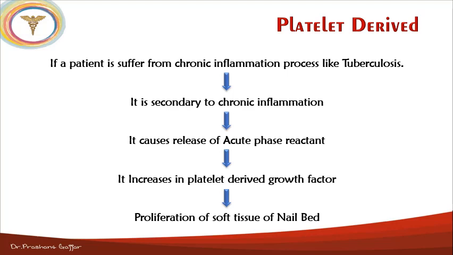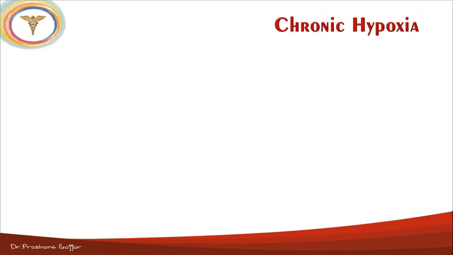So in the case of tuberculosis, in the case of bronchogenic carcinoma, in the case when there is an inflammation process, due to the inflammation there is an increase of the platelet derived growth factor, and then the result is the proliferation of the soft tissue of the nail bed. Another mechanism is the chronic hypoxia.